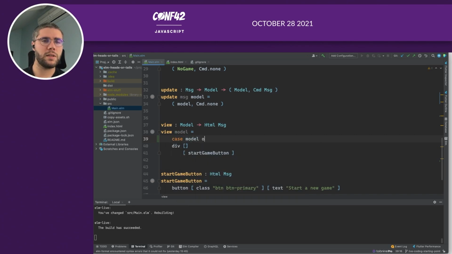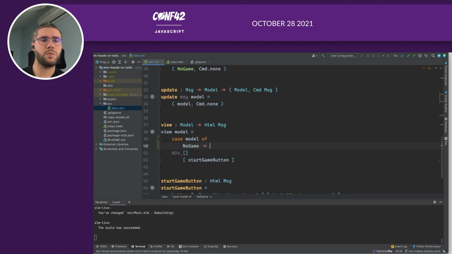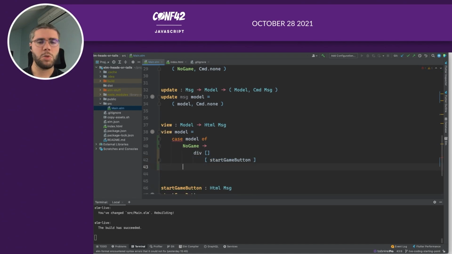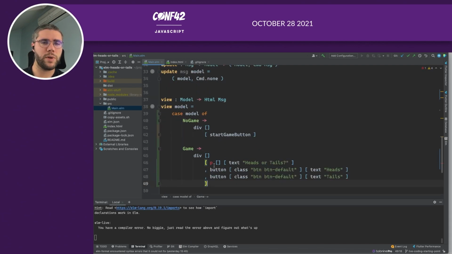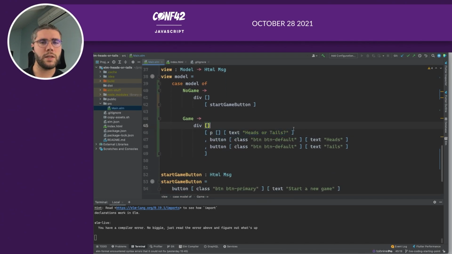So we will use case of, and if it's NoGame, we can display what we were displaying, so the start screen. But if it's a Game, we need to display the game view. I have a little helper right here. So when it's a Game, we can display the question and the two buttons. Let's try that.